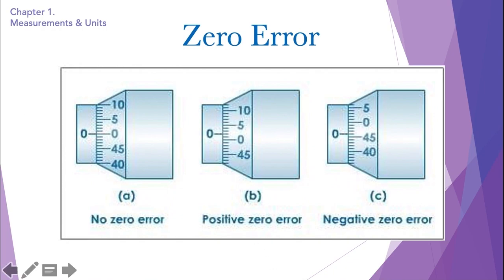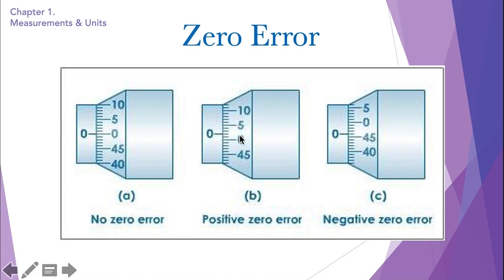The zero error occurs when any instrument shows a reading even when its jaws are completely closed. If a micrometer screw gauge doesn't have a zero error, it will look something like this, where the fractional scale 0 would be completely aligned with the main scale 0. But if it has a zero error, then the two zeros will not be aligned. Same as vernier calipers, the micrometer screw gauge also has a positive zero error and a negative zero error.